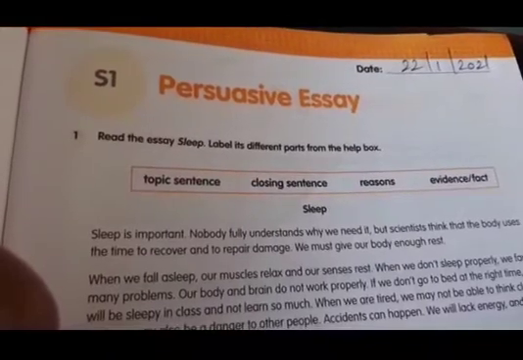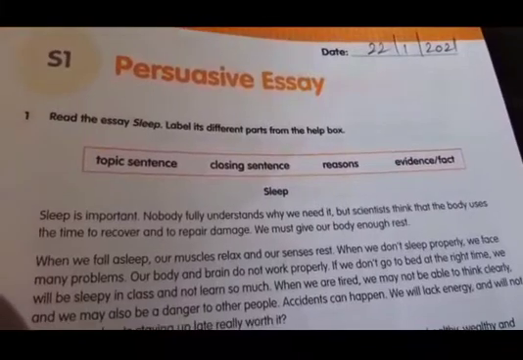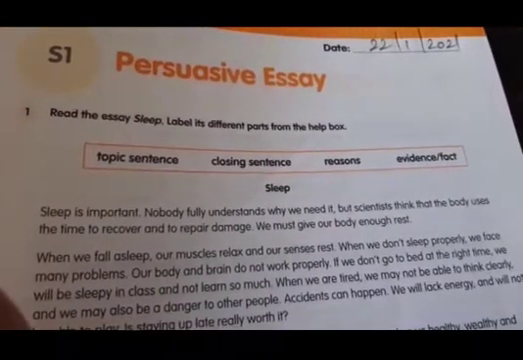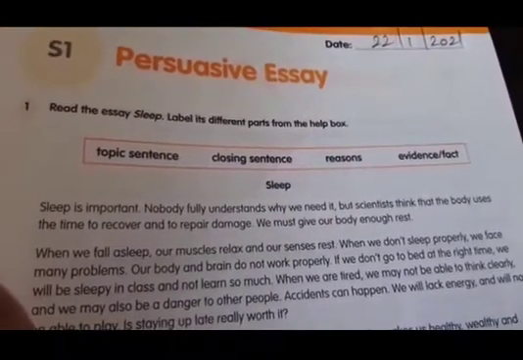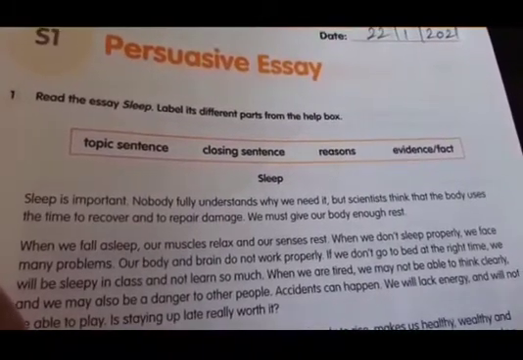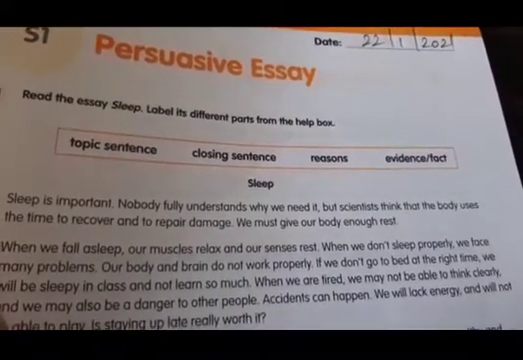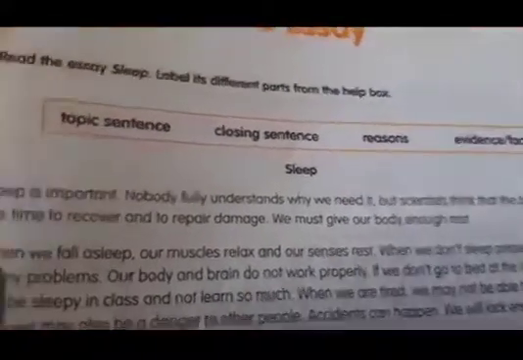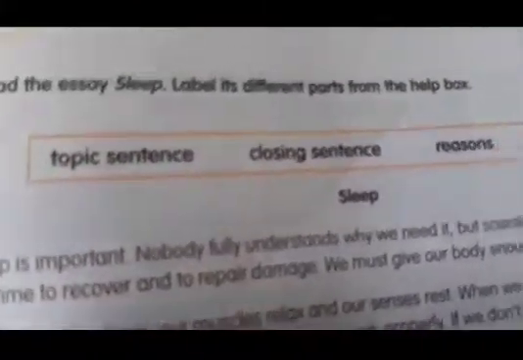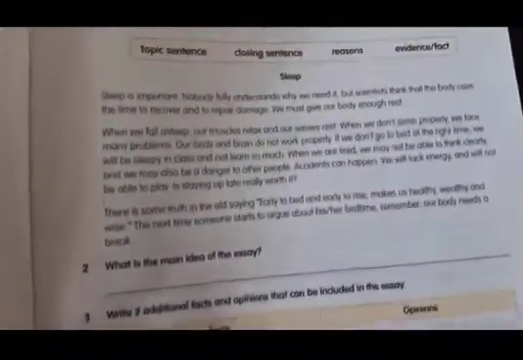Label its different parts from the helping box. This is the helping box. Topic sentence means what is the main topic. Closing sentence: how we are closing, how we are ending the essay. Reason: what is the main reason of this essay? Evidence means fact, means proof. What is the fact? Keep your fingers where I am reading now. Hope you all can see it clearly. It is there in your workbook, page number 15.